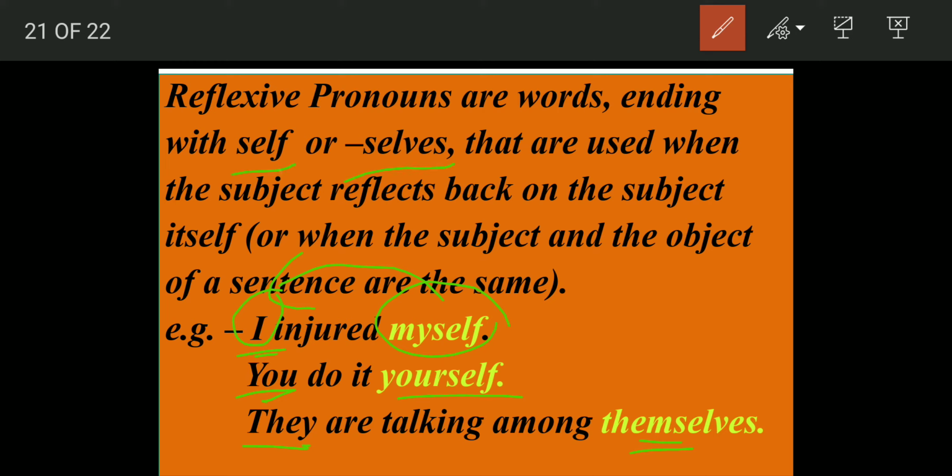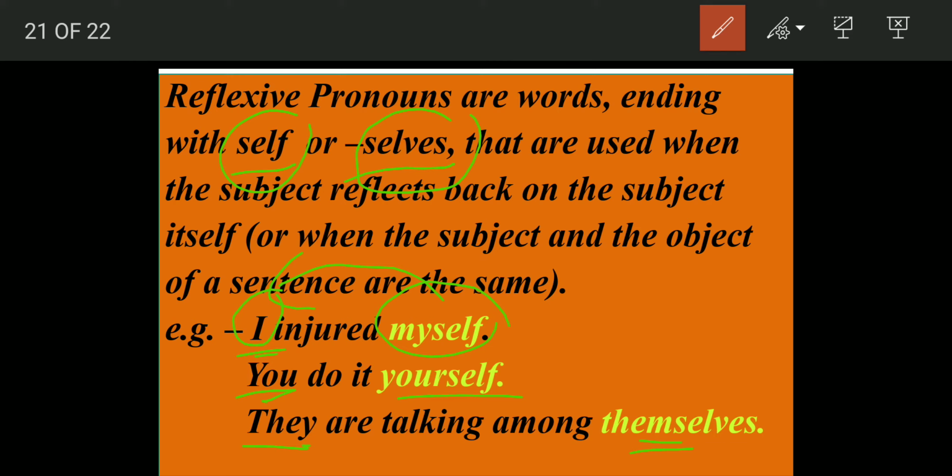That is these reflexive pronouns. Self is used in case of singular, selves is used in case of plural. We injured ourselves, again we are talking about we, plural, so it becomes we injured ourselves. When I'm talking about singular, I injured myself.